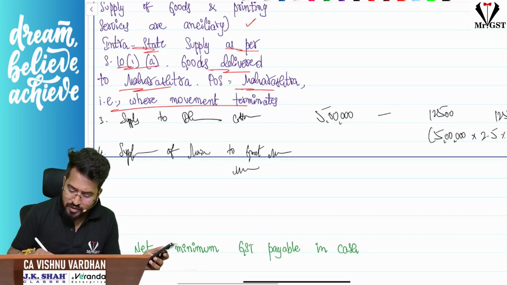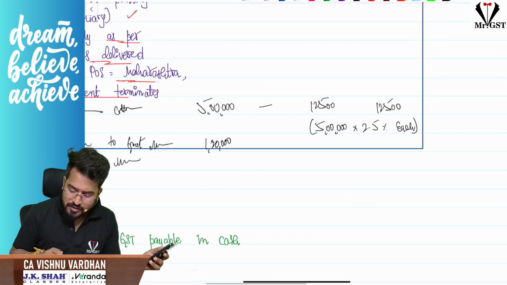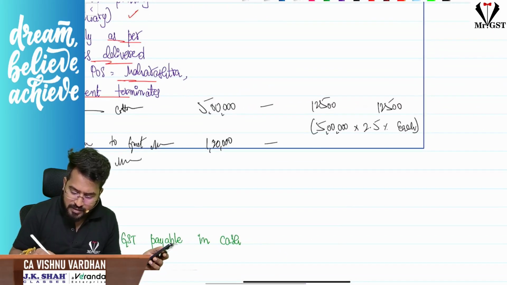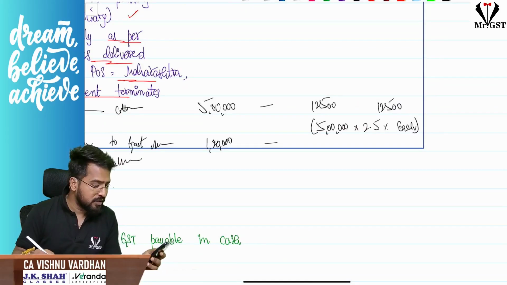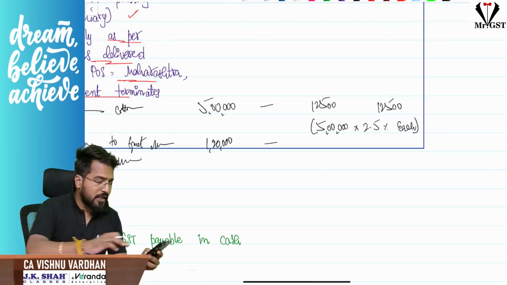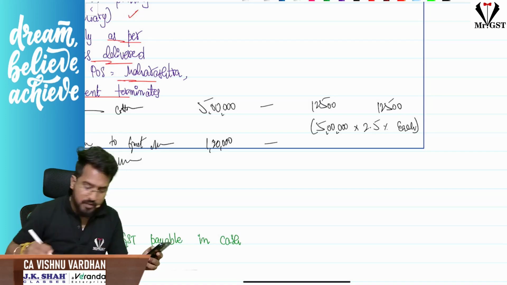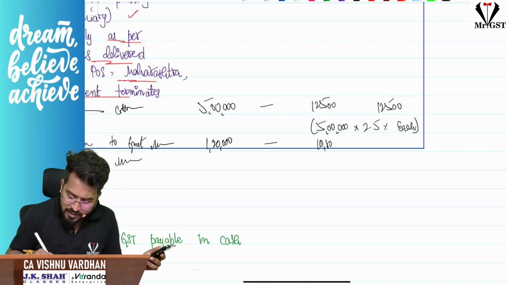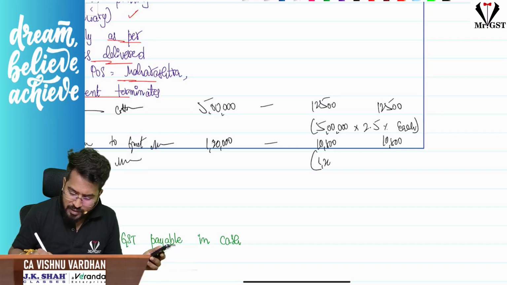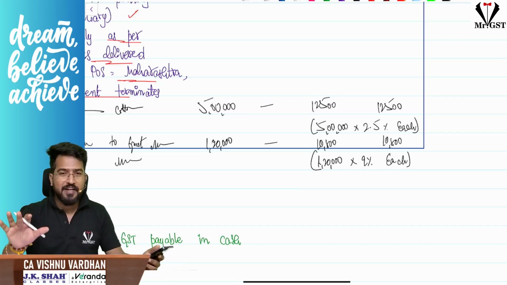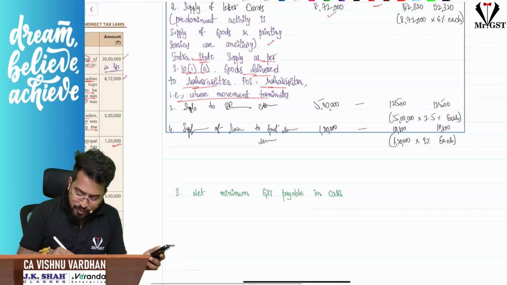Okay, what is the amount? 1,20,000. So this is also intrastate only, so IGST nil, and 1,20,000 into 9% is 10,800. So here you can write down 1,20,000 into 9% each. I repeat, please ignore my handwriting. Okay. Next, last fifth point, one more point is there.